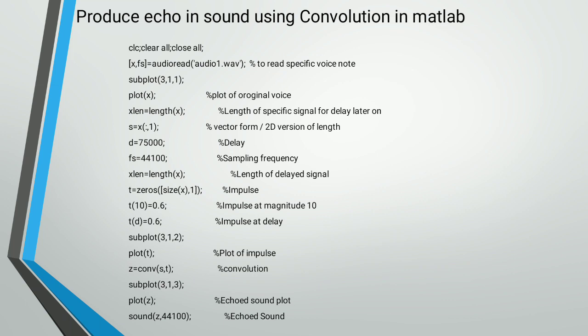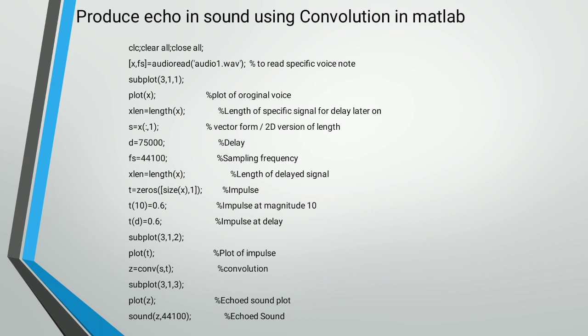Plot x means the original voice signal is plotted. Then the length of the original signal is found, and s is equal to size of x, 1. This is a 2D version of the length, and d is equal to 75000. This is the delay of that signal, and the sampling frequency is 44100.